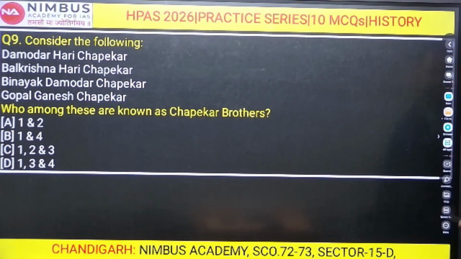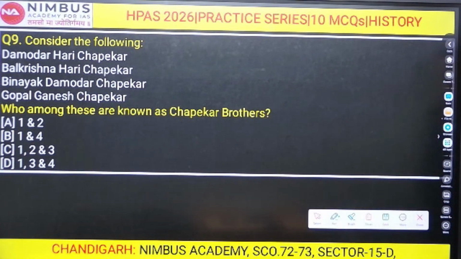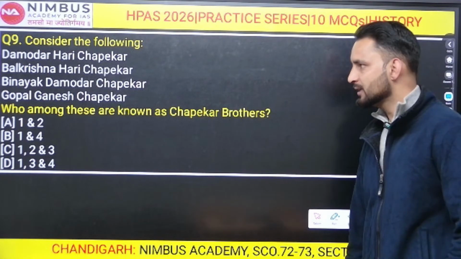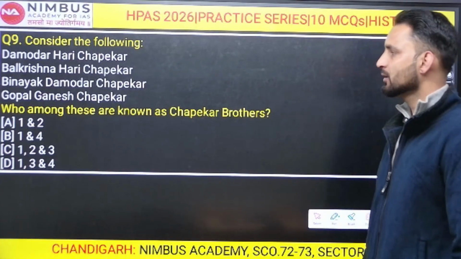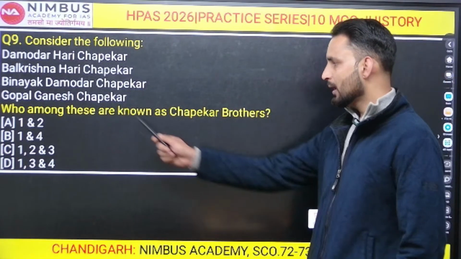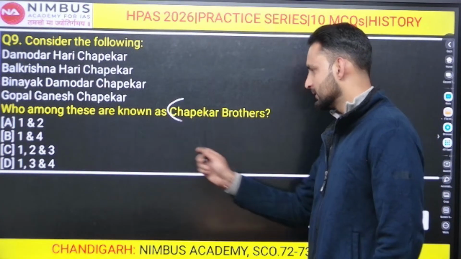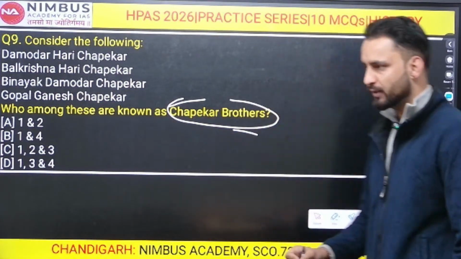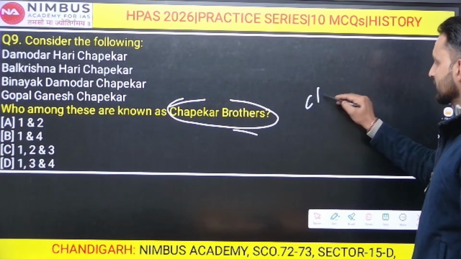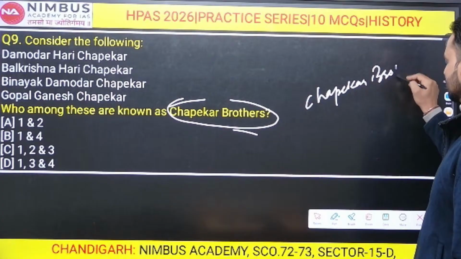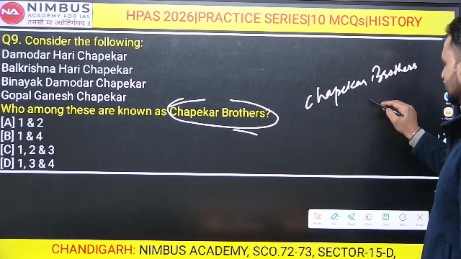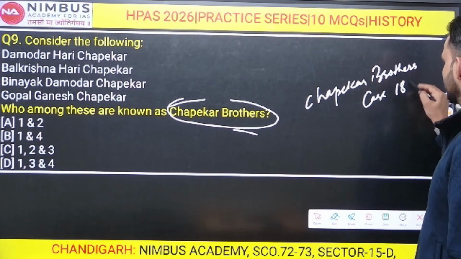Question number 9 is: consider the following. There are 4 names given: Damodar Hari Chapekar, Bal Krishna Hari Chapekar, Vinayak Damodar Chapekar, and Gopal Ganesh Chapekar. Who among these are known as the Chapekar brothers? A very important question. You might have seen this Chapekar brothers case of 1897.